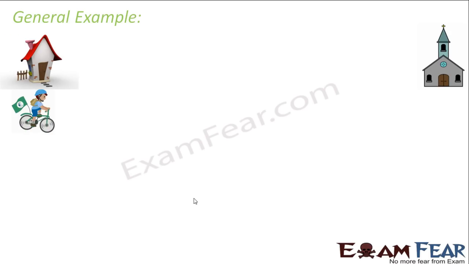So in this example again, we see that we have the same small boy standing near his home, and he wants to go to the church. So in this case, let us suppose the distance between the home and the church is 10 kilometers, and the time which the boy takes to reach from his home to church is 1 hour. So in this case, what would be the average speed and average velocity?